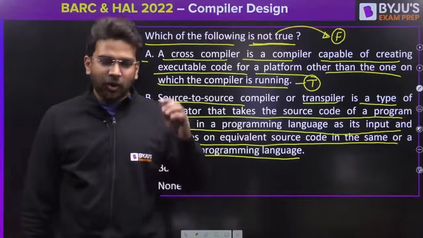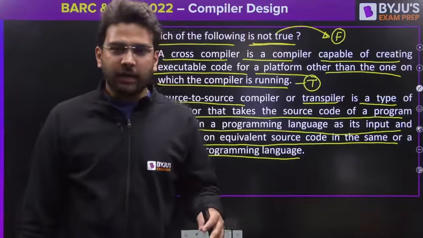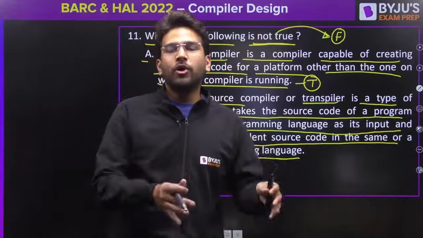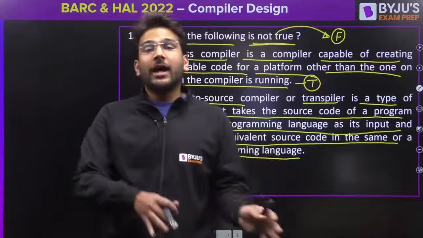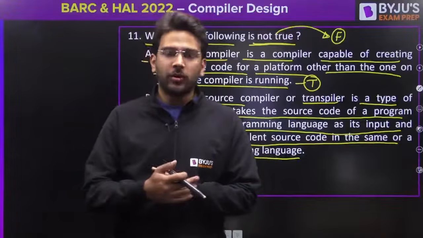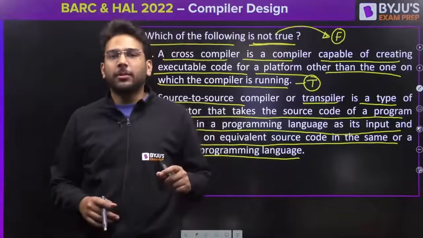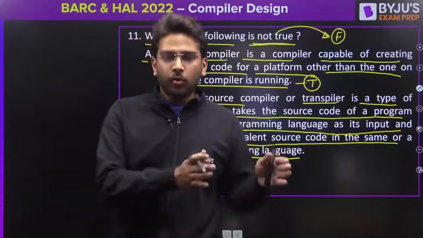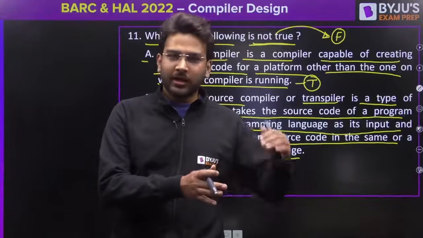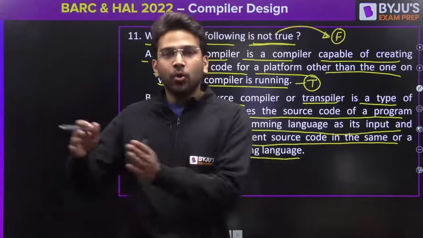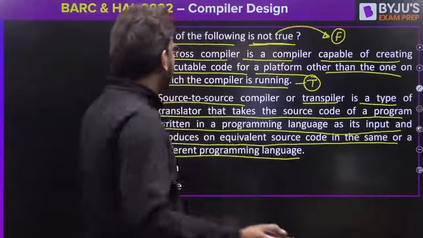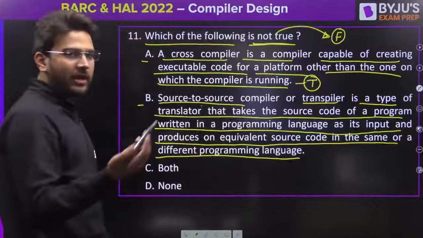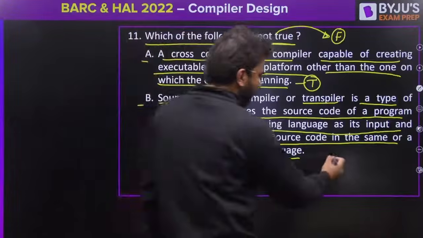Let's say you are writing code in C++ and you want to convert that code directly into C. For this purpose you need a source-to-source compiler, which converts the source program written in one programming language into another programming language. We have certain examples also.